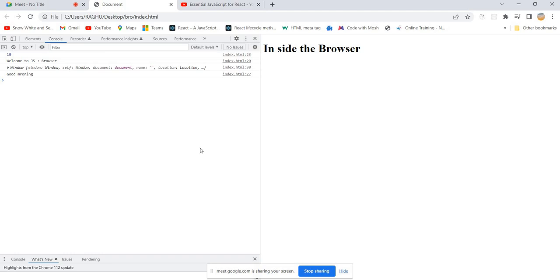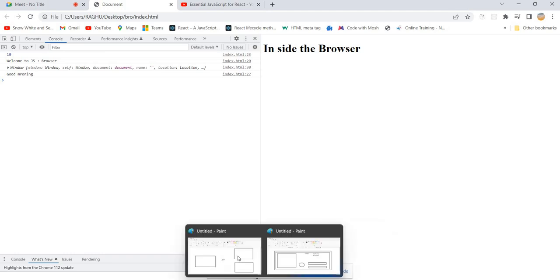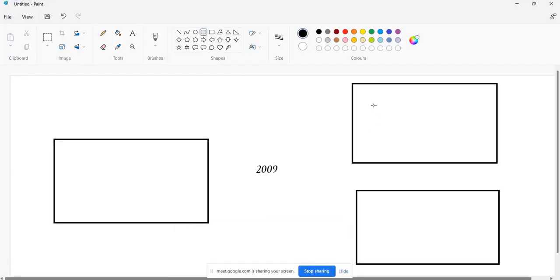If you see, everything is a part of the window object. That is very important. Whenever you're executing in the browser, we have a window object.